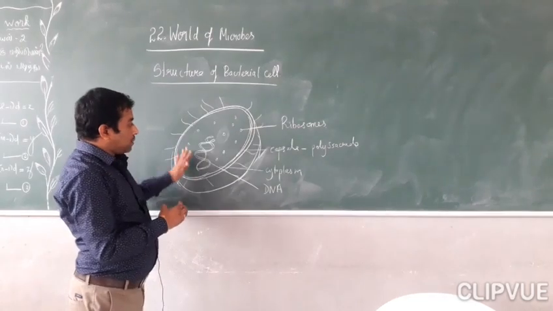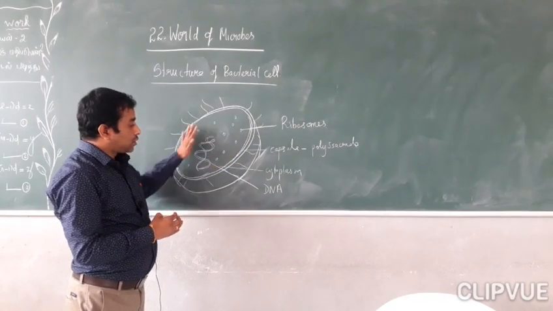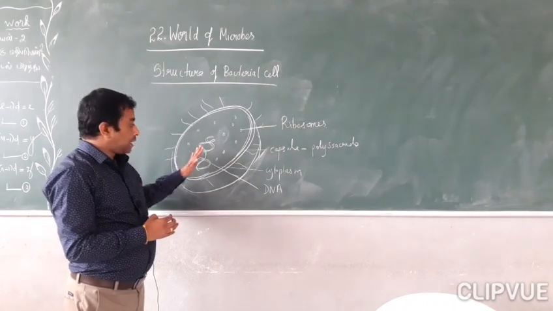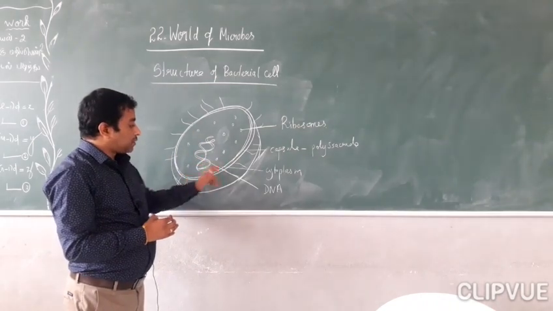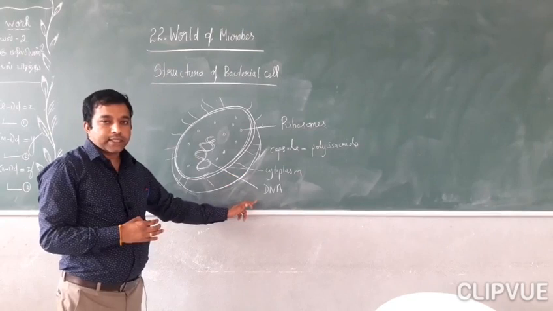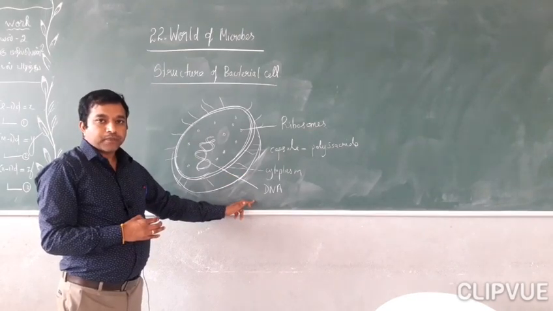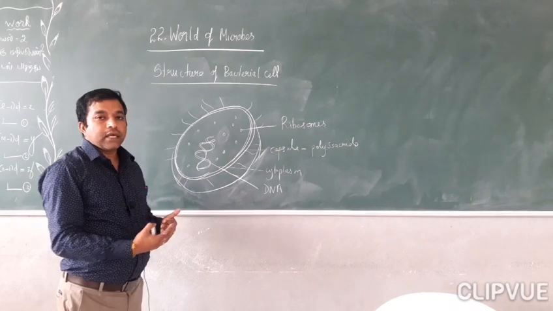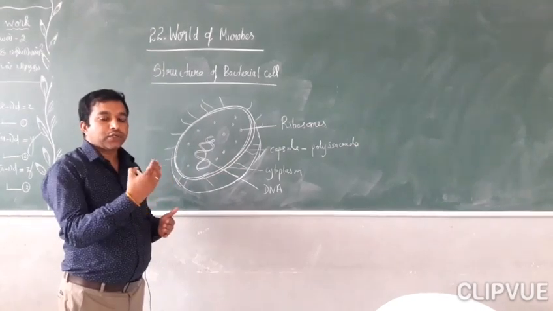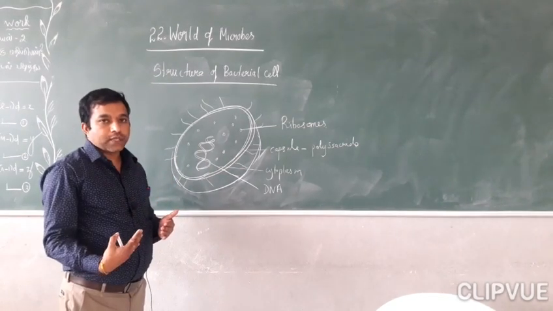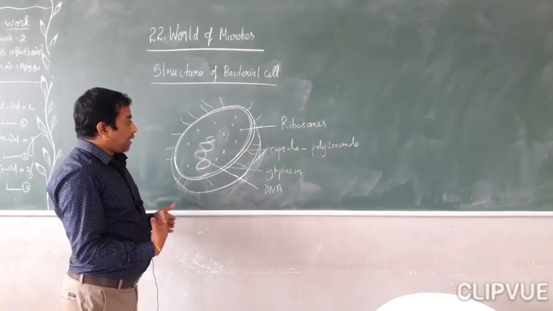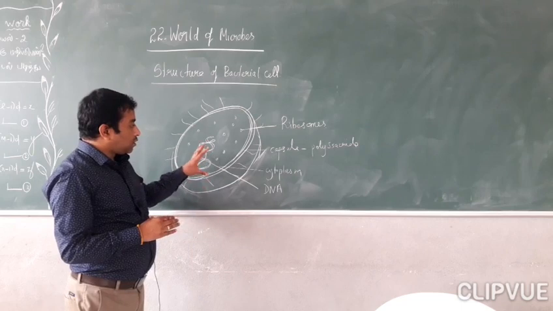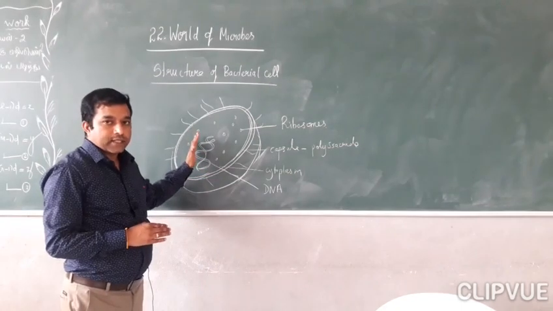The cytoplasm is spread through the cell and contains DNA, the genetic material, deoxyribonucleic acid, which carries genetic information from one generation to the next. The nucleus is not well defined here.